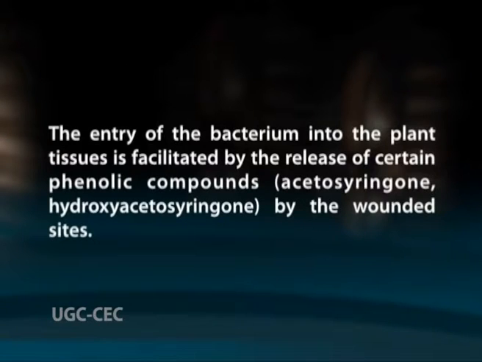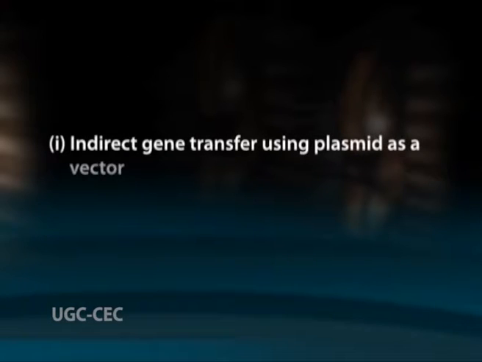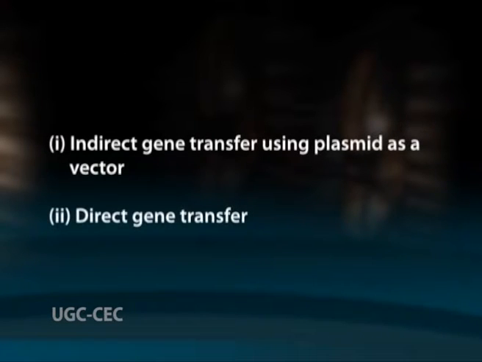The entry of the bacterium into the plant tissues is facilitated by the release of certain phenolic compounds like acetosyringone and hydroxyacetosyringone by the wounded sites. Transgenic plants are produced by two methods: first, indirect gene transfer using plasmid as a vector, and second, direct gene transfer.